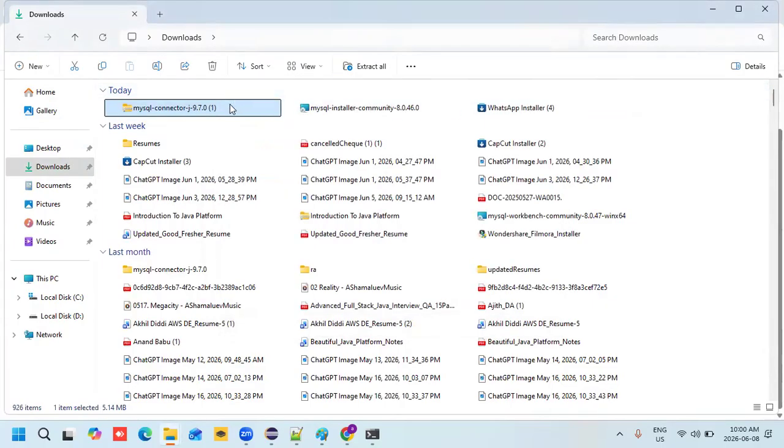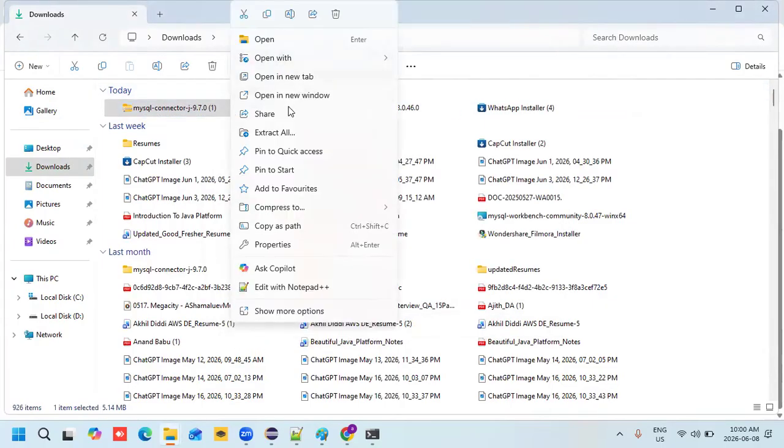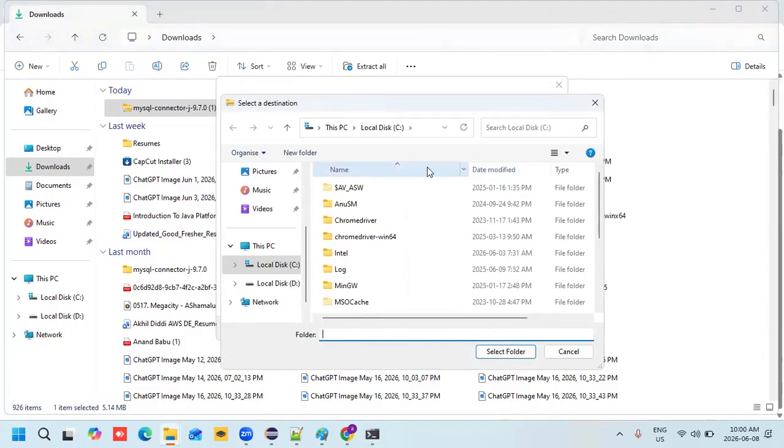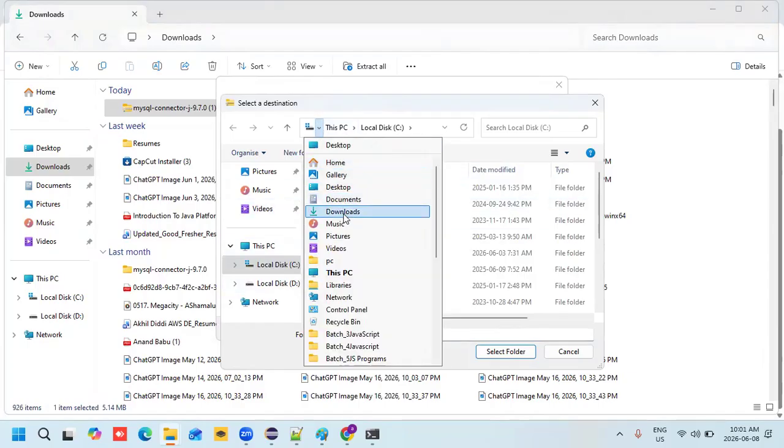Once you extract, let me extract here only. Shall I extract here? I would like to extract that in my downloads.